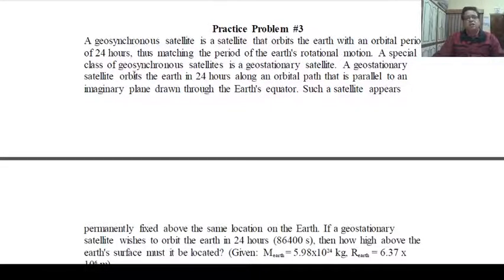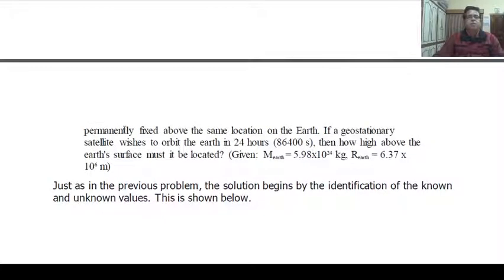A geostationary satellite orbits the Earth in 24 hours along an orbital path that is parallel to an imaginary plane drawn through the Earth's equator. This is a very important point. Such a satellite appears permanently fixed above the same location on the Earth.